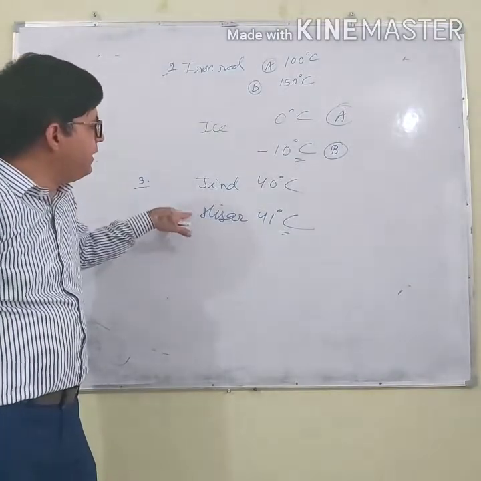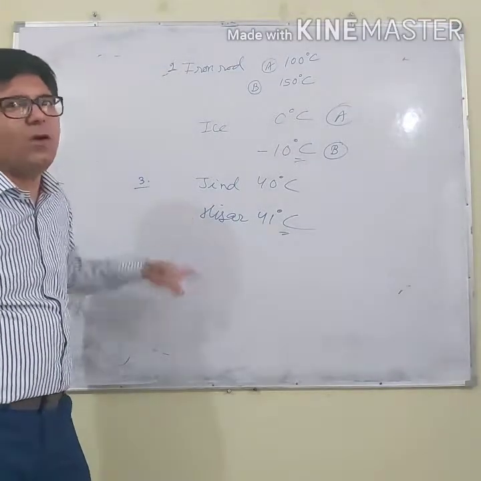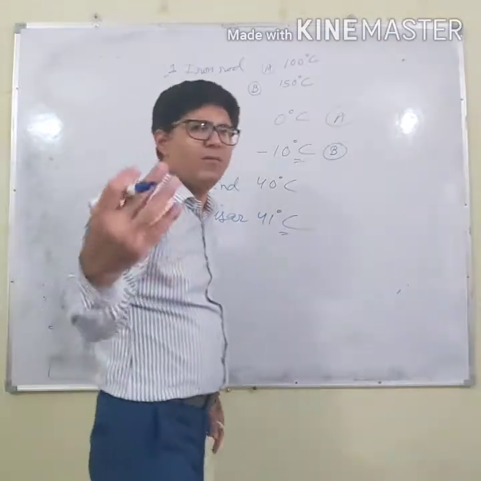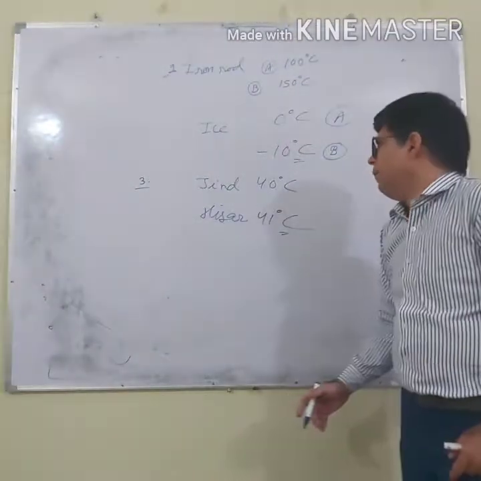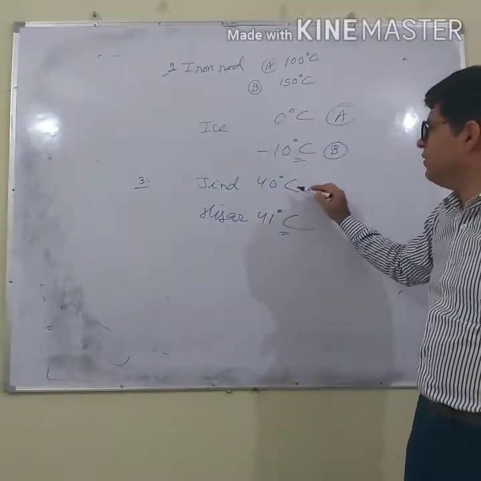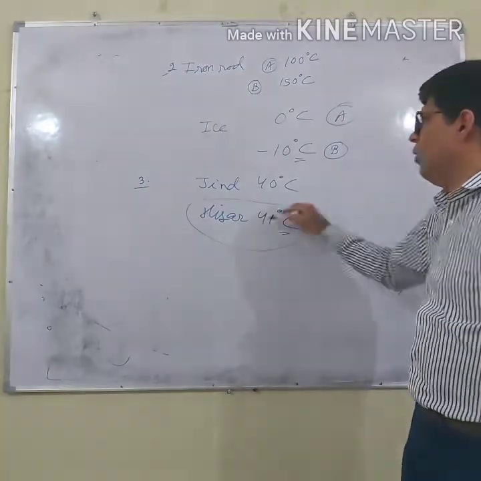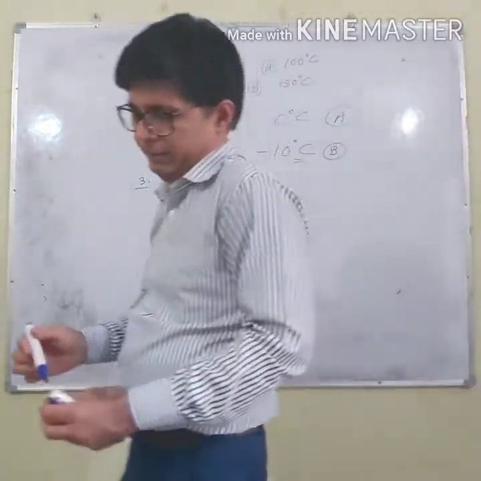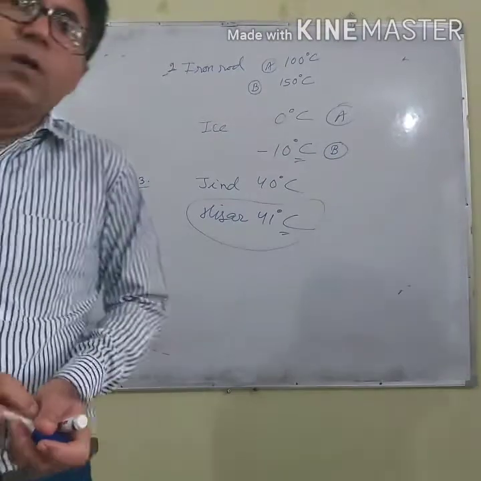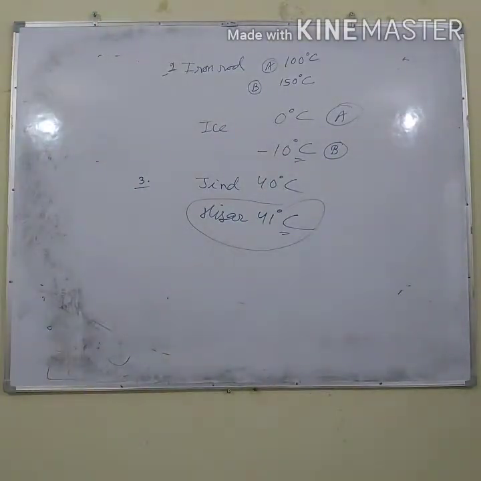If you are in Jind or in Hisar, you won't find any difference because the difference is very, very low. But since you know the temperature, you can say Hisar is hotter than Jind. Right? So it is ultimately the temperature.